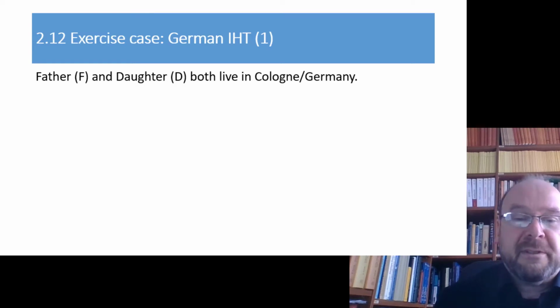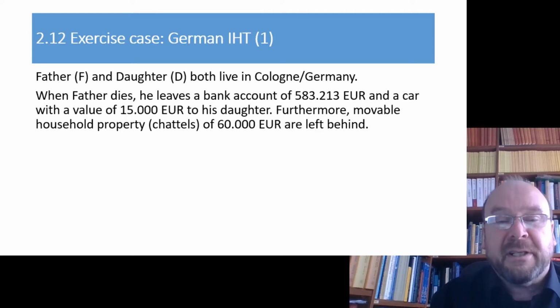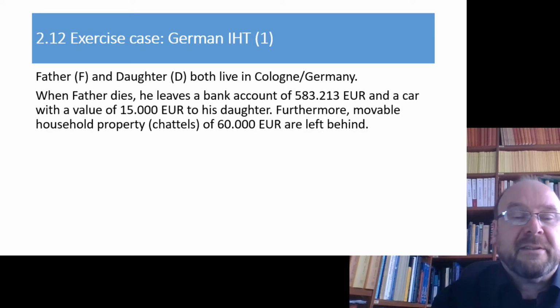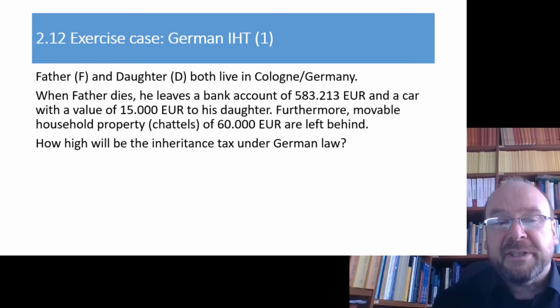Father and daughter both live in Cologne, in Germany. Father dies, leaves behind a bank account of 583,213 and a car with a value of 15,000, and that goes to his daughter. Furthermore, there's household property of 60,000, and that's it. The question is, how high will the inheritance tax be in German law? And the answer has to be given, naturally, again with all references and arguments from the law.